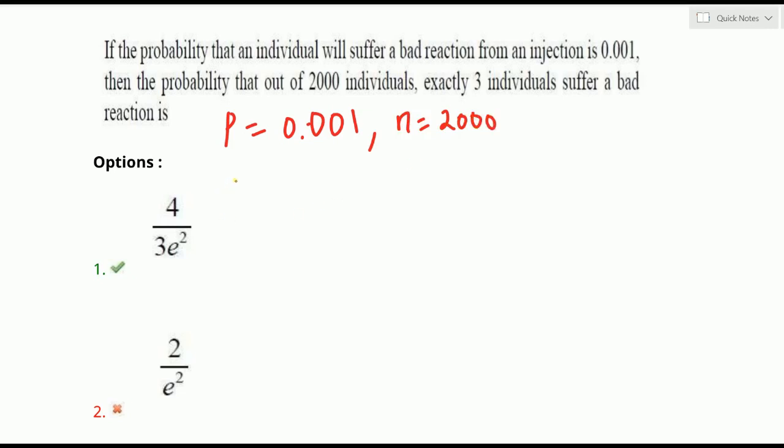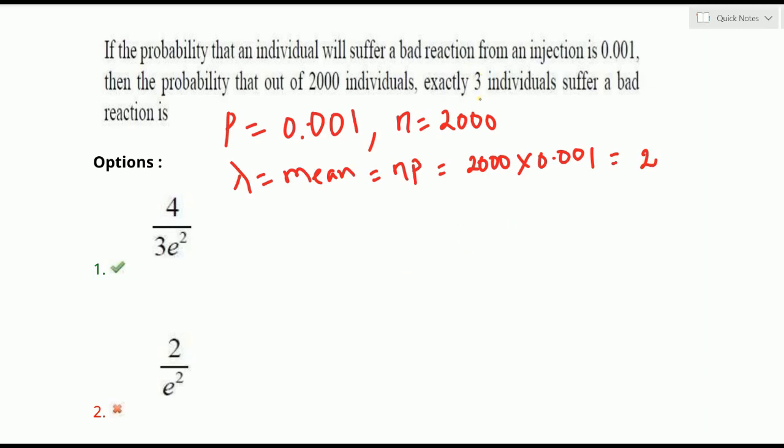Mean in the Poisson distribution we call lambda. Lambda is called the mean, variance, and standard deviation in the case of a Poisson distribution. Lambda is equal to mu, that is from the binomial distribution, clearly NP. So what is n here? 2000. P is 0.001. Okay? 2000 into 0.001 becomes 2. This is lambda. Lambda is called the parameter.